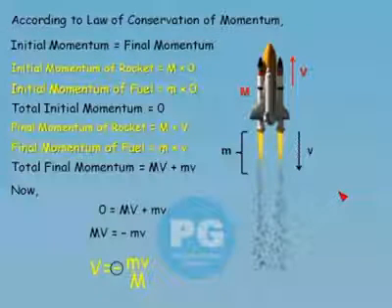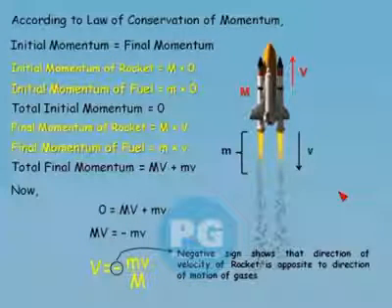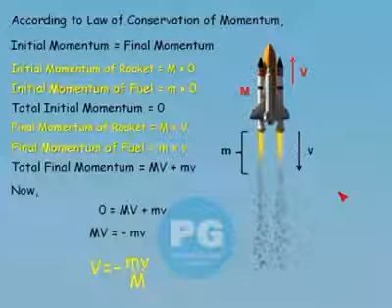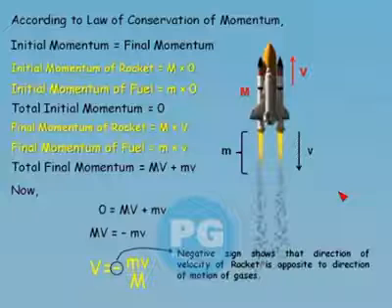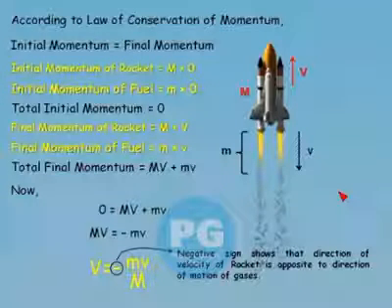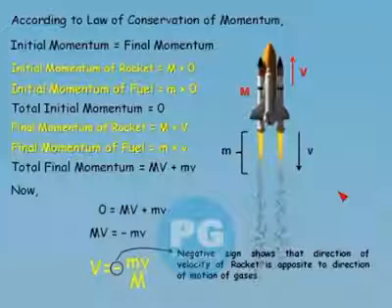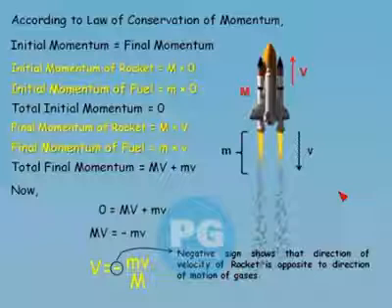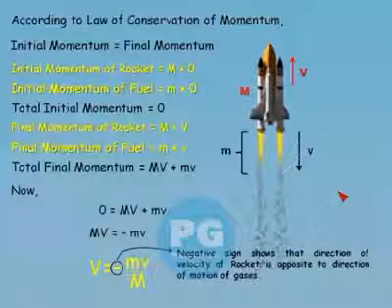If we rewrite the equation by simplifying it, we can write that the velocity of the rocket, which we denoted by capital V, is equal to minus small mv upon capital M. Here this negative sign denotes that the direction of velocity of the rocket is opposite to the direction of motion of the gas. This is the same expression that we have already derived in the case of the motion of a gun, or the recoil velocity of a gun.